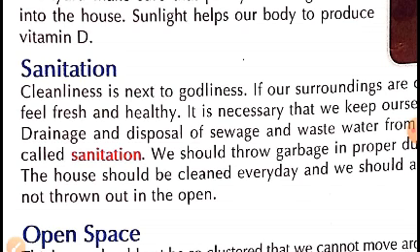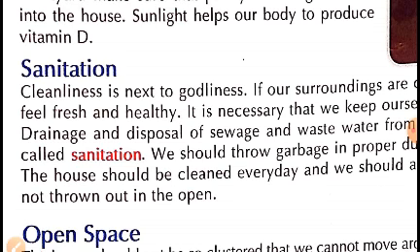So children, if our surroundings are neat and clean, we will feel fresh and healthy. Also, we should be very careful about maintaining the proper disposal of the sewage. As we know, there is dirty water as well as waste coming out of our house.